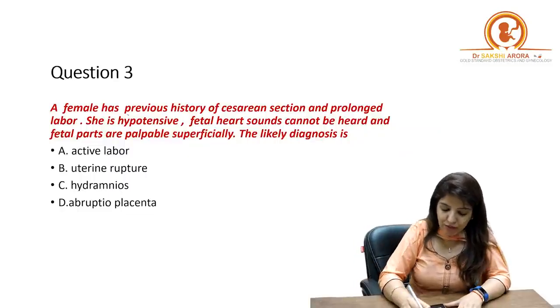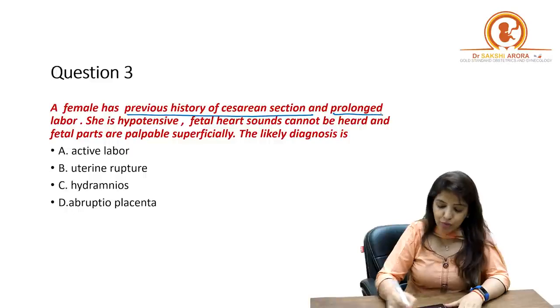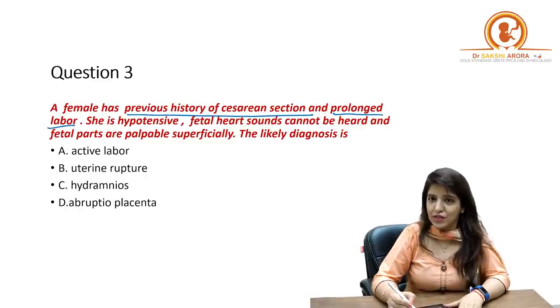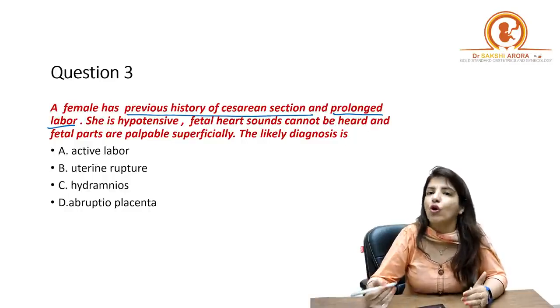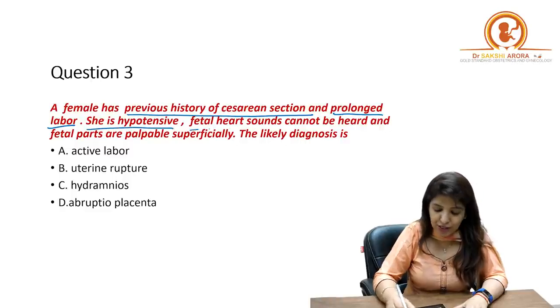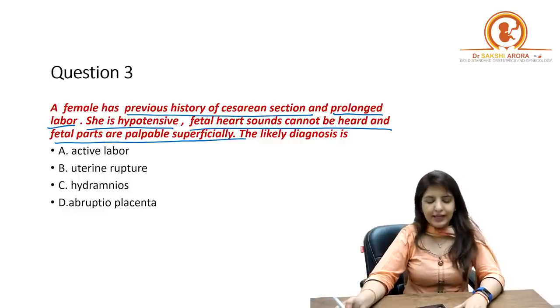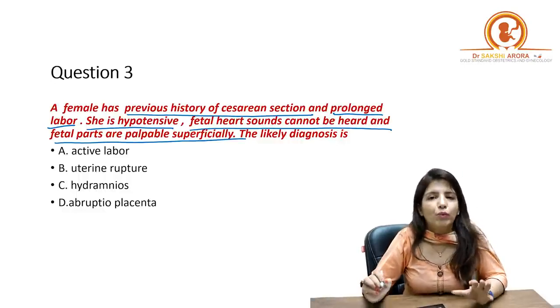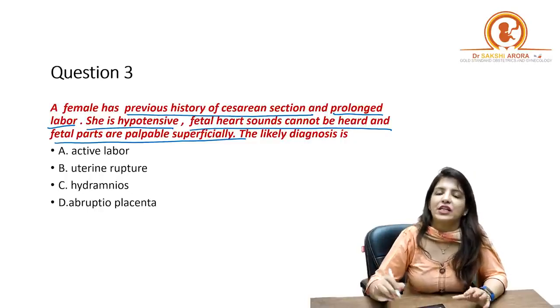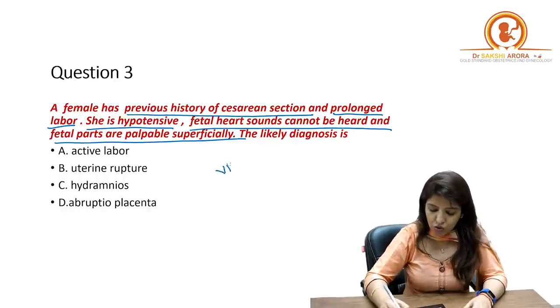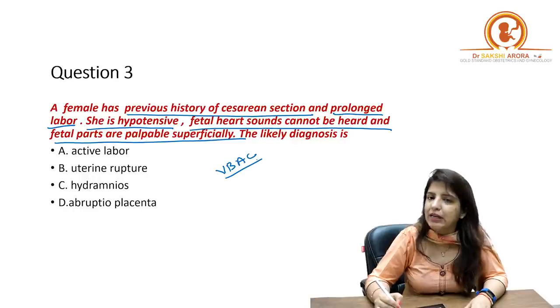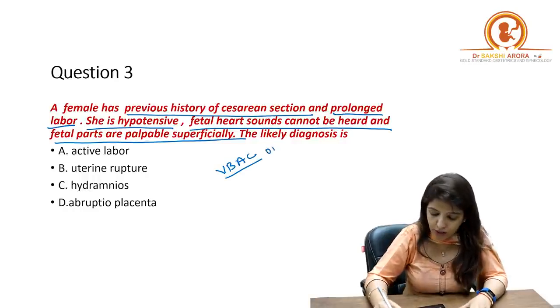A female has previous history of cesarean section and prolonged labor. So there is a previous history of cesarean section and she is undergoing vaginal delivery, and in this vaginal delivery there is prolonged labor. She is hypotensive, fetal heart sounds cannot be heard, and fetal parts are palpable superficially. The likely diagnosis is. Now, one very important complication which you have to remember, that if there is a previous cesarean section patient who is undergoing vaginal delivery, which is called VBAC, that is vaginal birth after cesarean, or it is also called trial of scar.